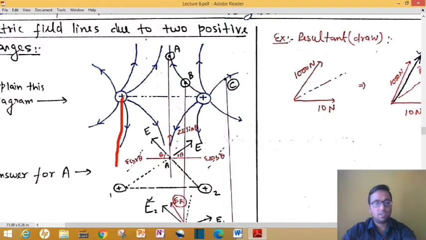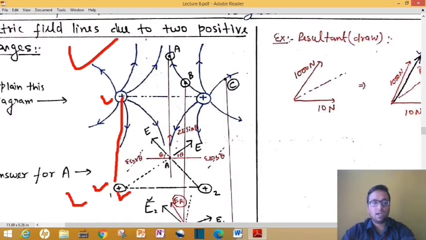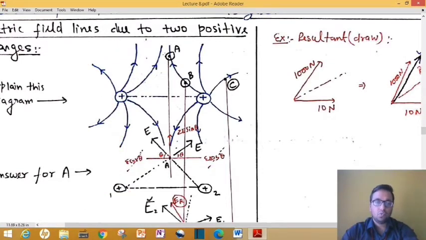For this positive charge I have made a circle with a plus, and this plus charge and this plus charge are both the same thing, meaning these two diagrams are similar. Now focus on A. If I ask you what the electric field at A is, this is your new question: you have to calculate the electric field at A due to these two charges. You can understand that these two charges are almost equal, for now we have considered them equal. You can take unequal charges, and it is true for that also.